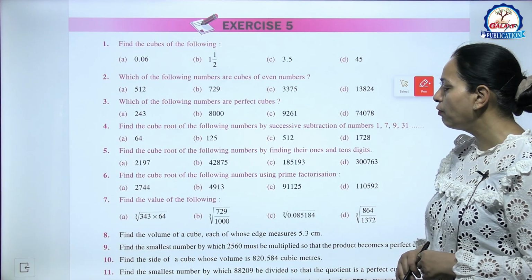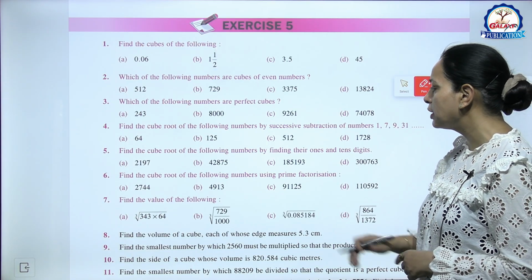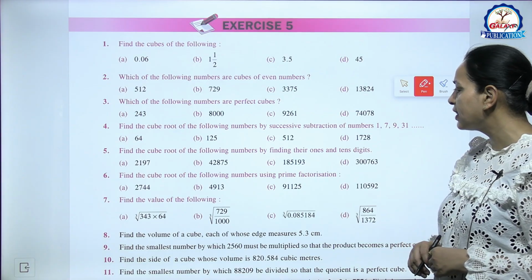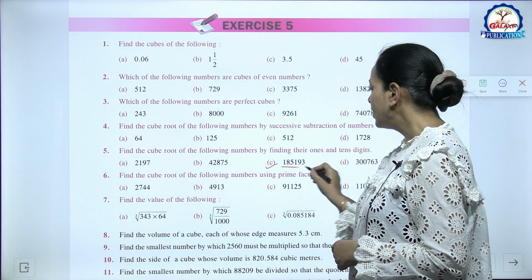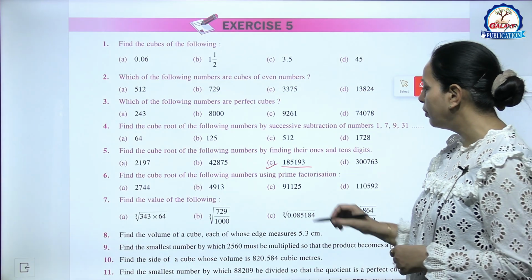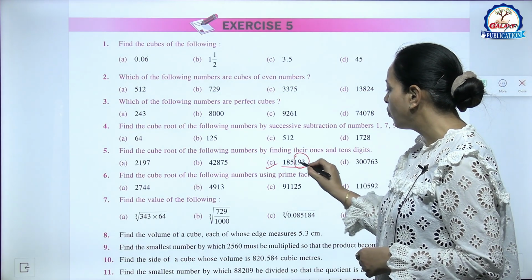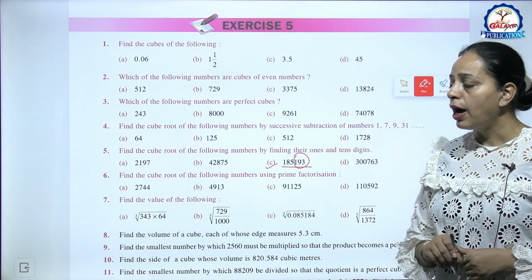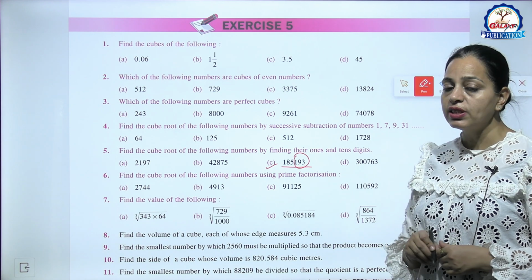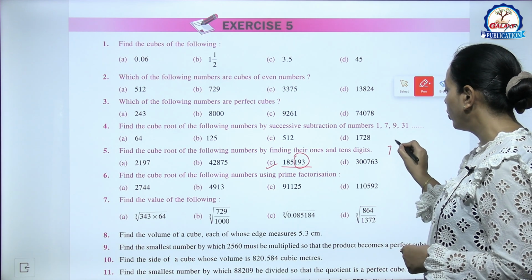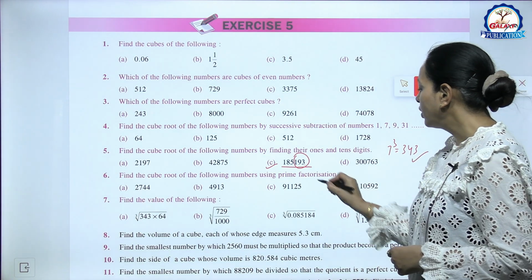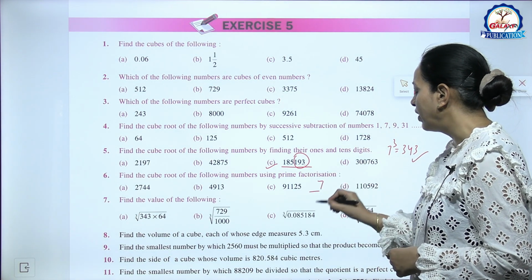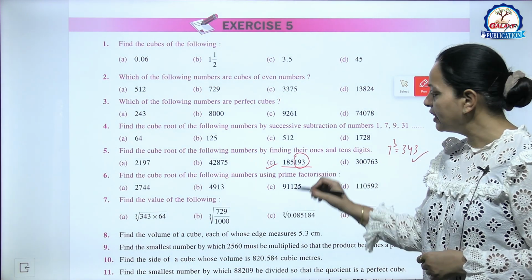The fifth question, find the cube root of the following numbers by finding their ones and tens digit. Like here C part, this is a 6 digit number. So see the ones digit. Ones digit is 3. Now how will 3 come? You know 7 cube is 343. So ones digit is 7. Now find the tens digit. We will cut these 3 digits.